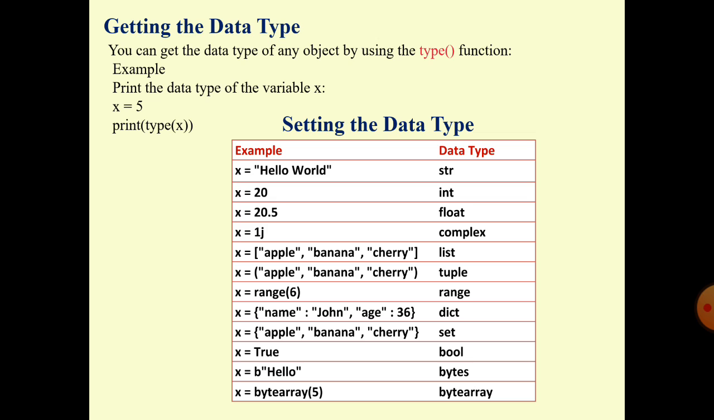Example, x is equal to hello. If we write print type x, the output will be str because hello is a string type. So here in the table I have written which data type will be supported on behalf of the values.